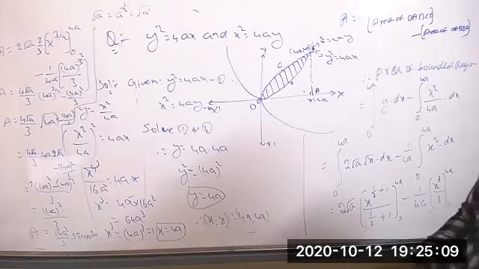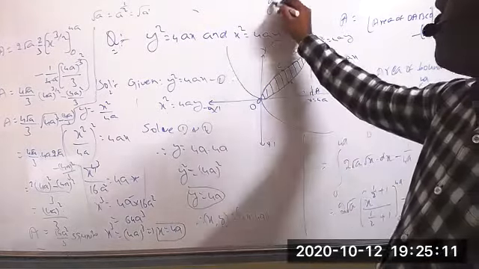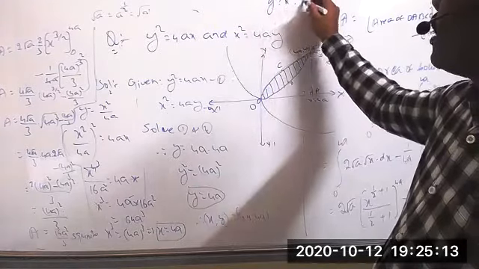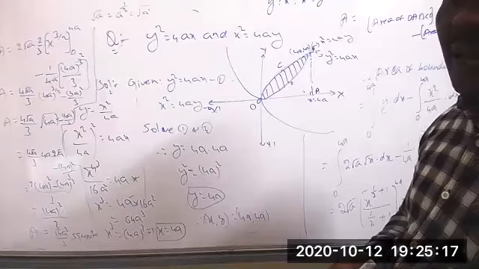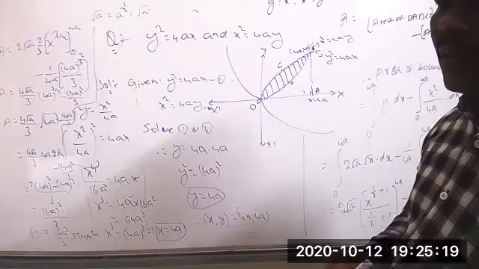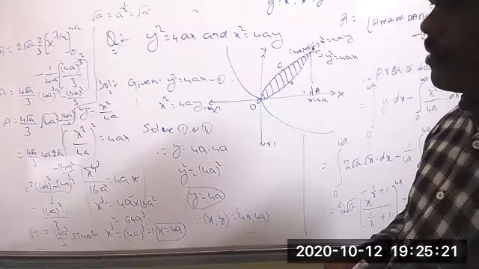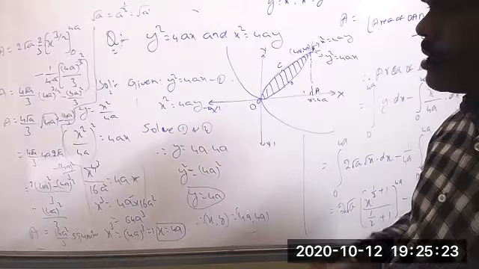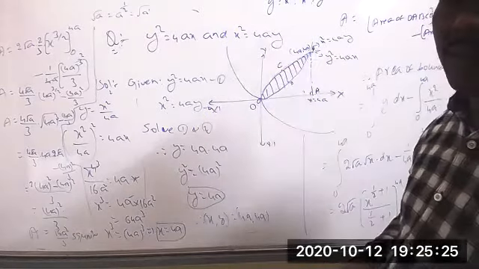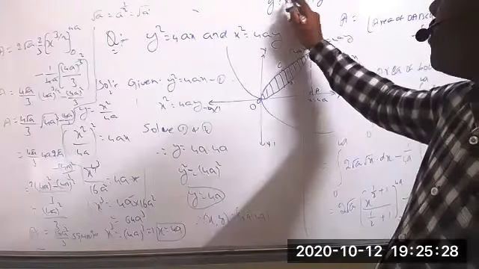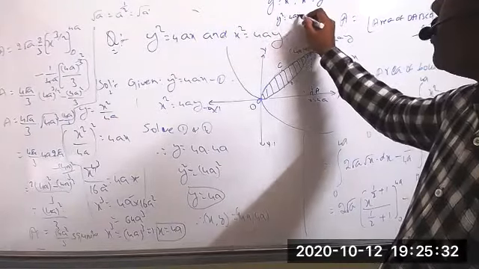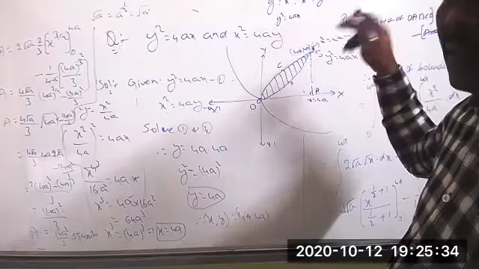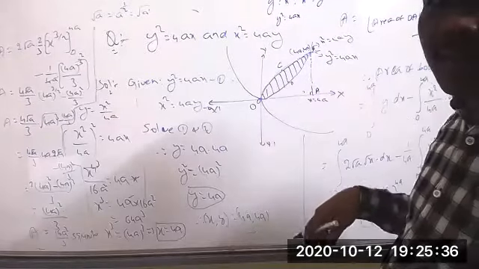So based on that, suppose if they give y square equal to x and x square equal to y. In this case, we have to find the value of the area of the bounded region. So immediately what we have to do means find the value of a. Clearly the value of a equal to, compare this one generally, what is the general form here now? y square equal to 4ax. All of you listen to me. 1 minute. I think this is not visible.